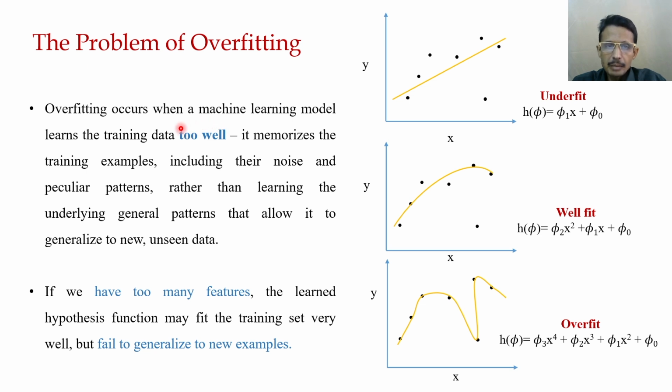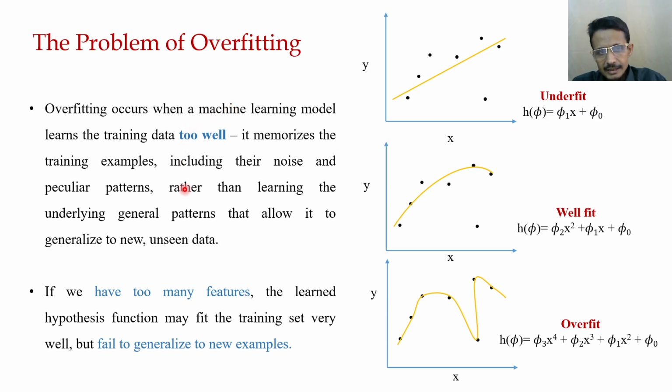Now this term "too well" may be non-technical, but we have to understand what it technically means. As of now, what we are going to understand is that it memorizes the training samples, including their noise and peculiar patterns, rather than learning the underlying general patterns that allow it to generalize to new unseen data.